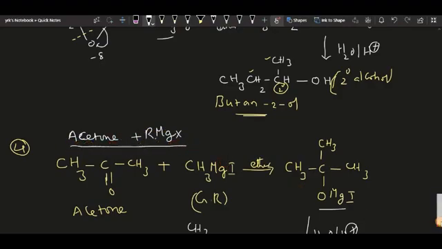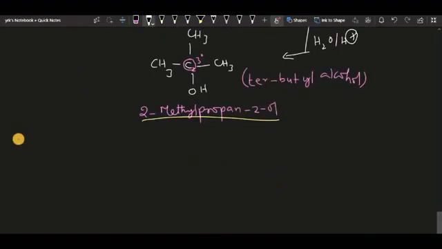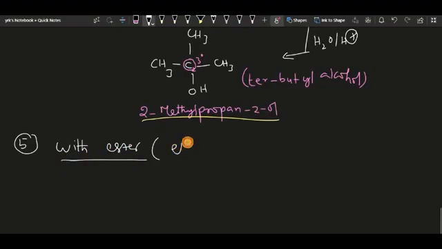Now I am going to the next one, the fifth one. Now I am taking esters or acid chlorides. With esters, one simple ester I am taking, that is ethyl acetate in this reaction. Do you know what acetate is?